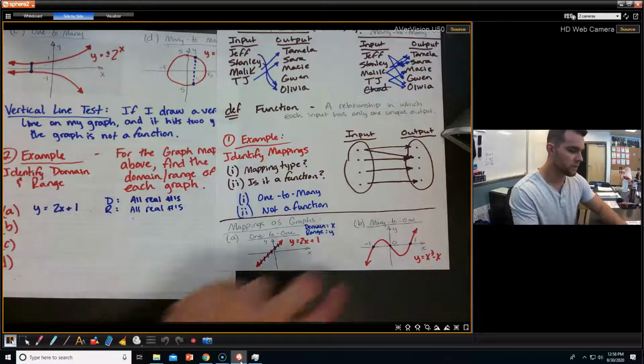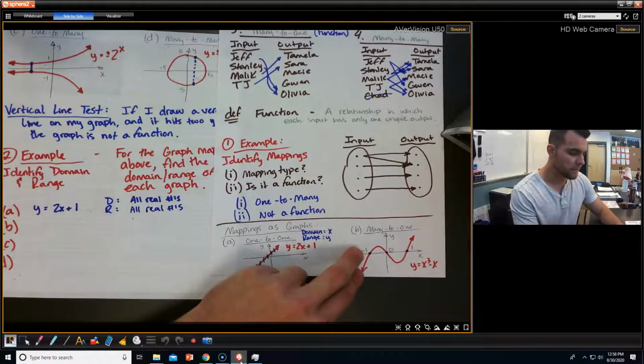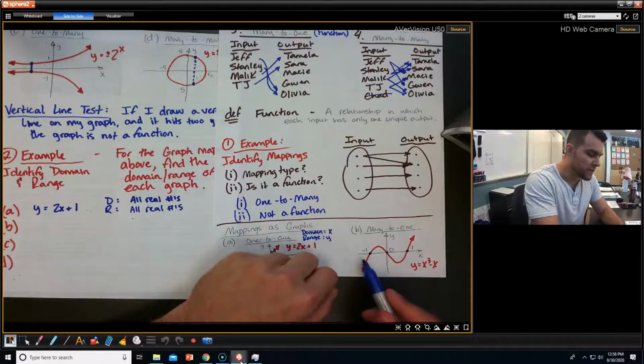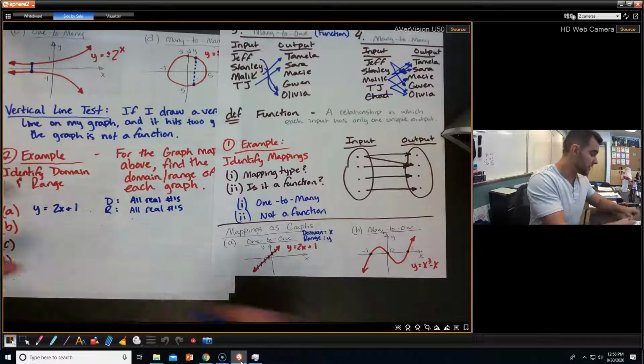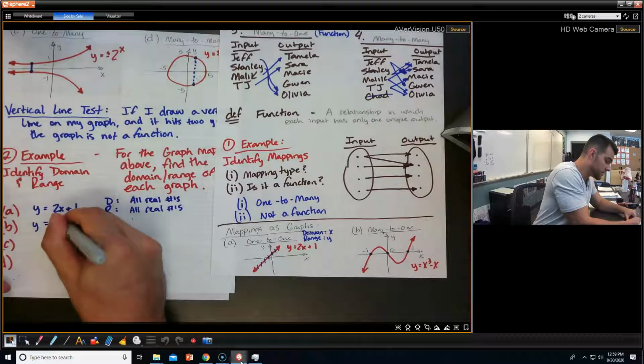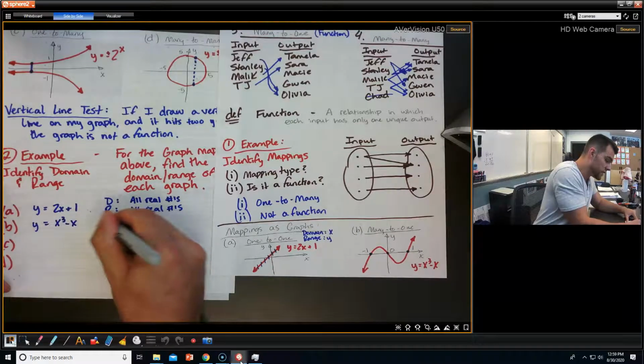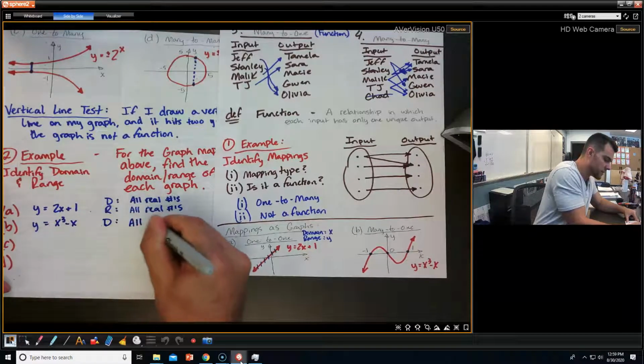All right. Let's look at B. So B, again, it looks like it's going left to right for my domain forever and ever in both directions. So just like the first one, this is also all real numbers.